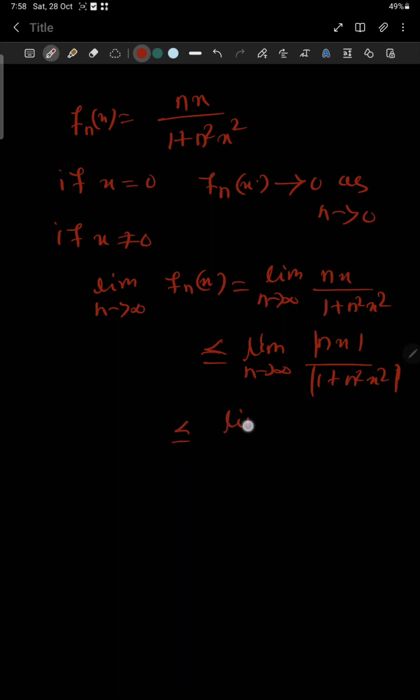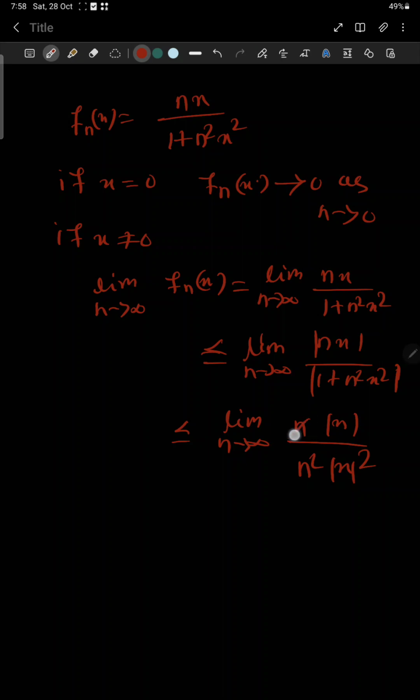This is also less than or equal to limit n tends to infinity of n mod x, over n square plus n square x square. Here we are removing 1 in the denominator, because n square x square is a smaller quantity. When the denominator is a smaller quantity, then the whole quantity is a bigger quantity.